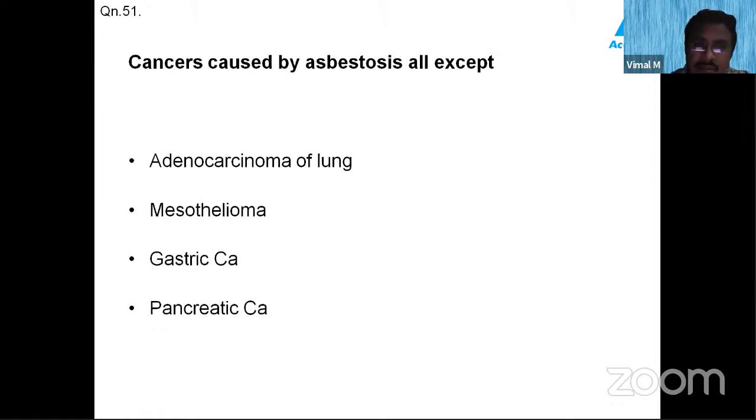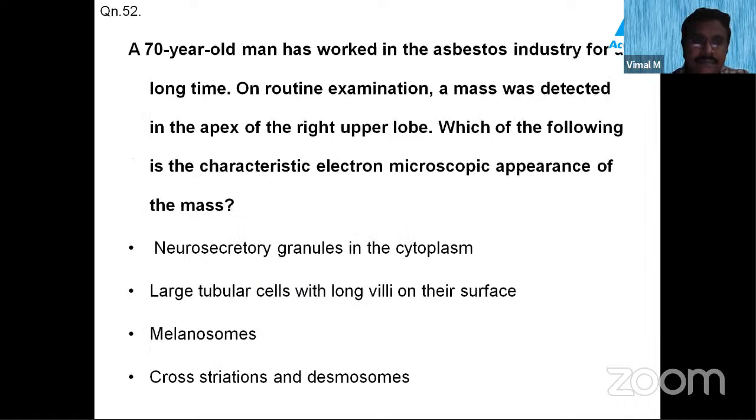And now you can be able to solve this question. Cancers caused by asbestosis are all except: adenocarcinoma of the lung, mesothelioma, gastric cancer, and the option is pancreatic cancer. Yes, we saw that it causes adenocarcinoma, it causes mesothelioma, it causes gastric carcinoma, whereas it is not implicated in the carcinoma of the pancreas.